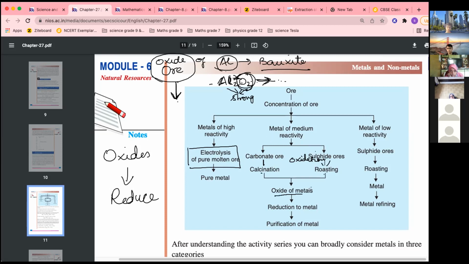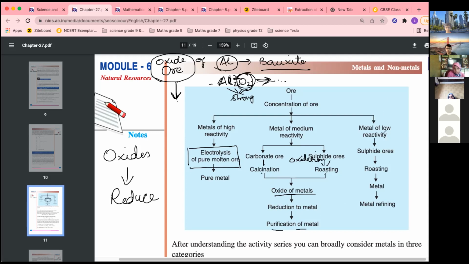So you get oxides of metals, then these oxides are reduced either by electrolytic reduction or by a simple reduction reaction, adding carbon and so on, in the presence of a reducing agent, and then they are purified so that any other metals are removed.